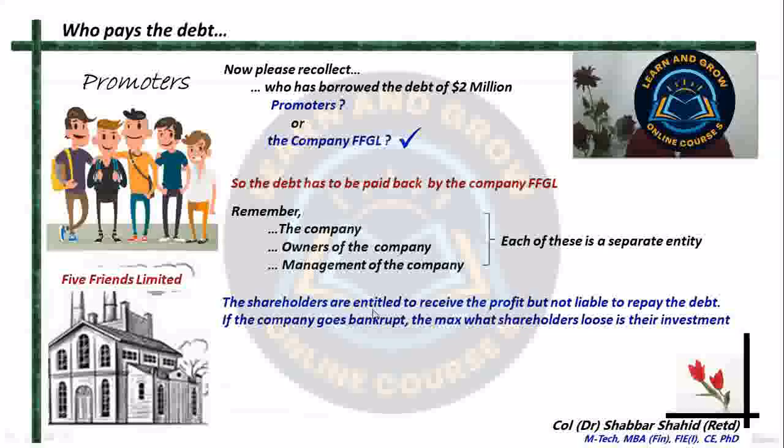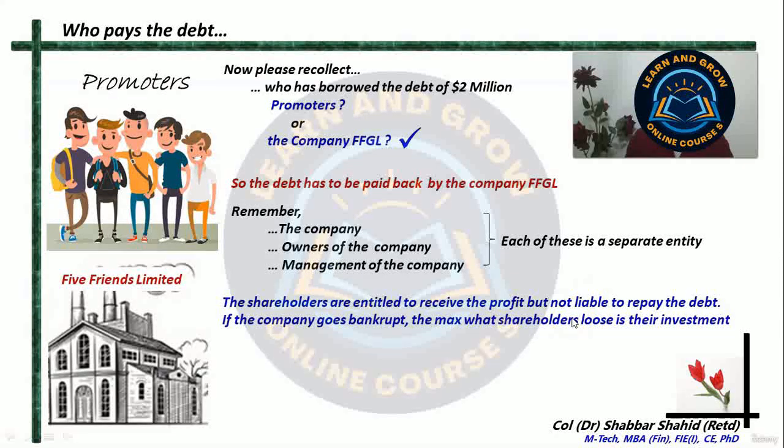So now, the shareholders are entitled to receive the profit. If the company generates profit, the shareholders are entitled to receive the profit in the same equitable and distributable amount. Whatever share of the profit the promoters receive, the same amount per share the other shareholders will also receive.